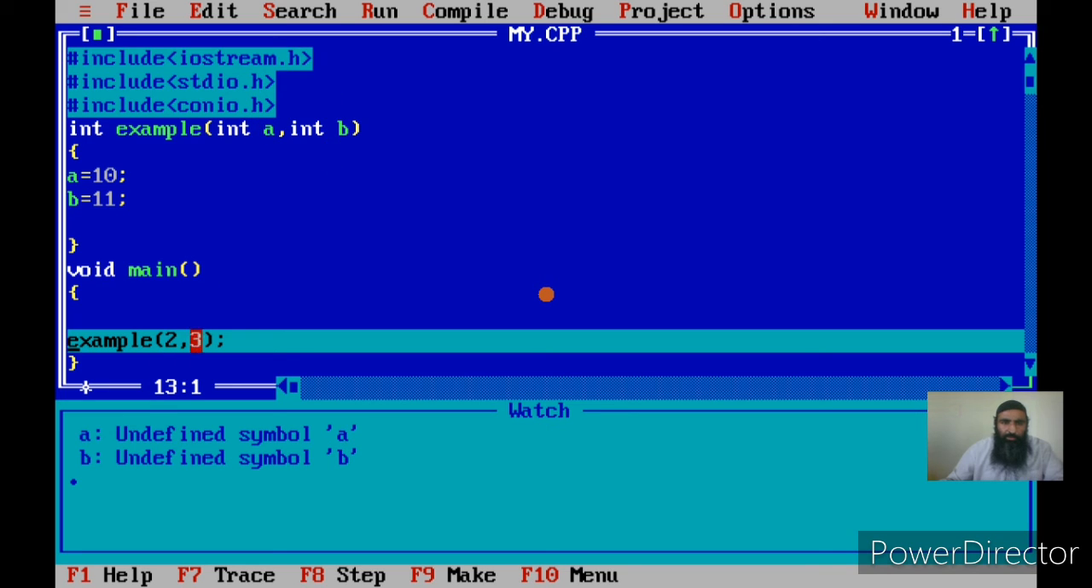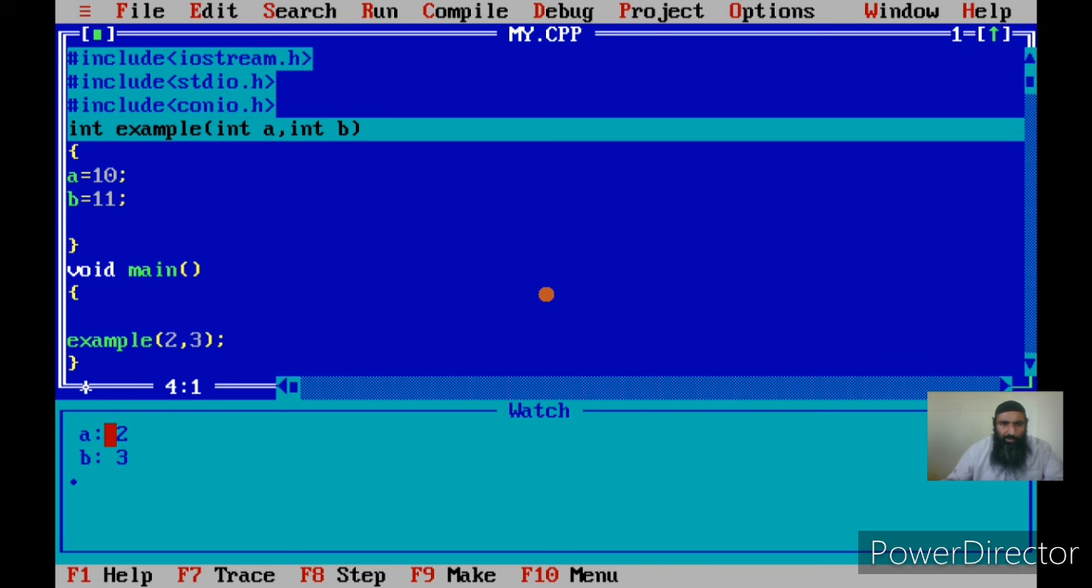Now these two values will be copied into memory location a and b. If you see here, now a has a value 2 and b has a value 3. This is the indication that once the caller, that is the main who is calling this function example, has passed this data 2 and 3 to the called function, that is example, now example can use this data, because these inputs are available in a and b.